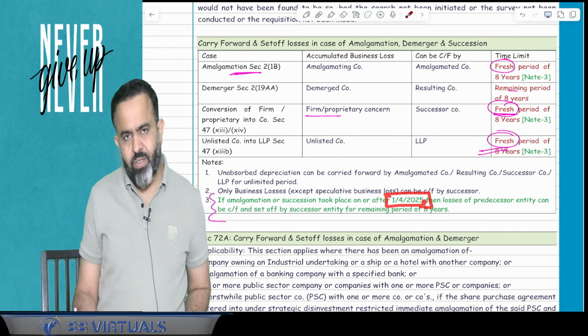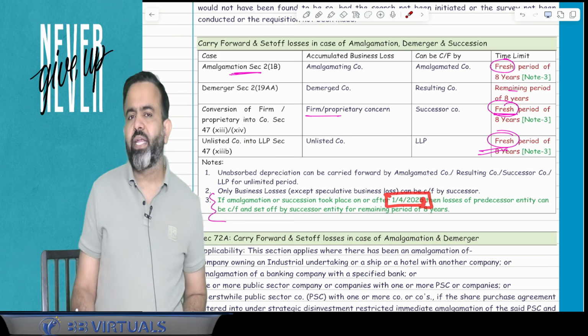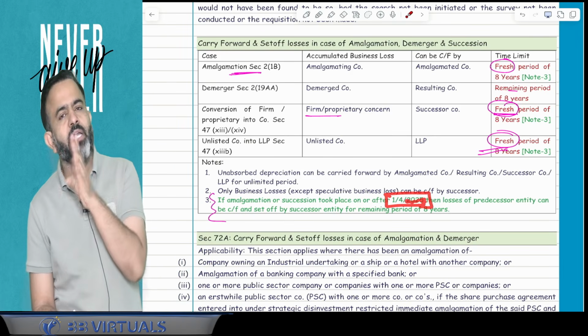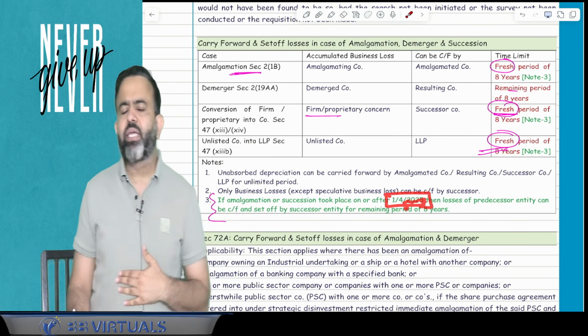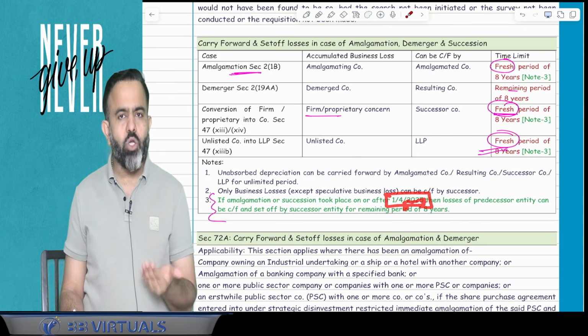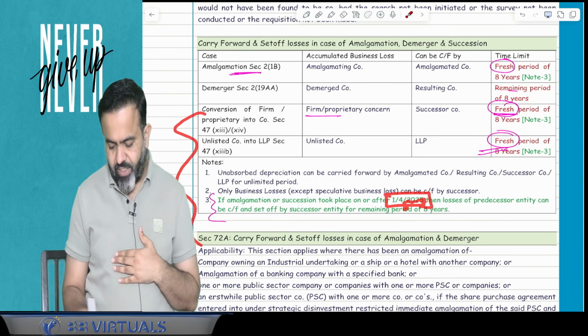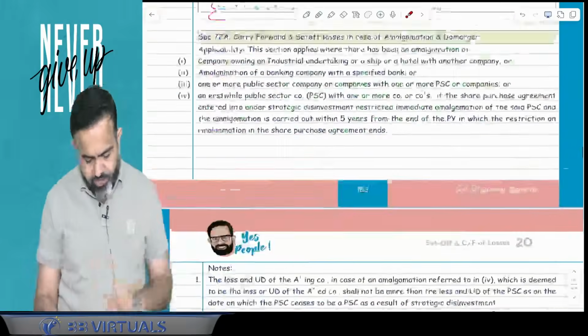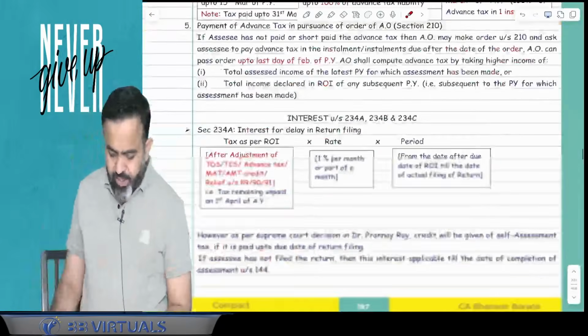Then the new entity is allowed to set off and carry forward the losses for the remaining period out of the 8 years. For example, if 4 years have already passed, then for the remaining 4 years they can set off and carry forward the losses. You got my point or not? Yes, sir, we have understood your point. Now next part. So this is the one change in set off and carry forward.